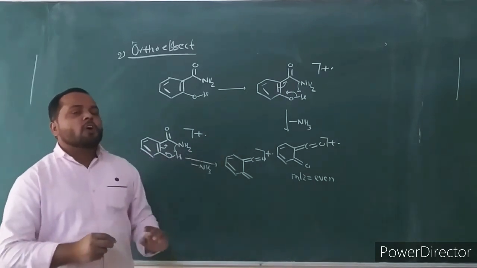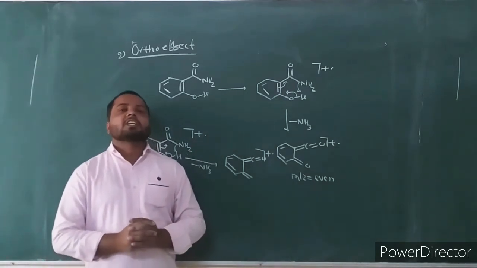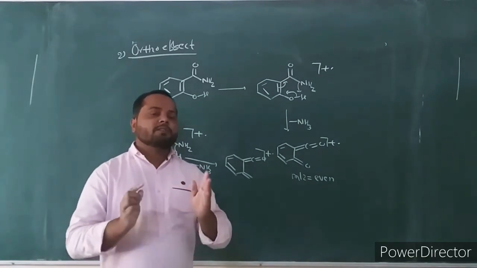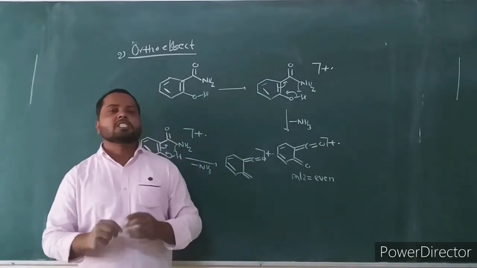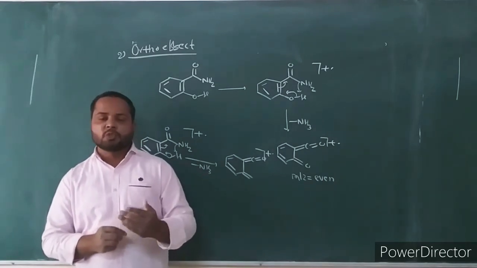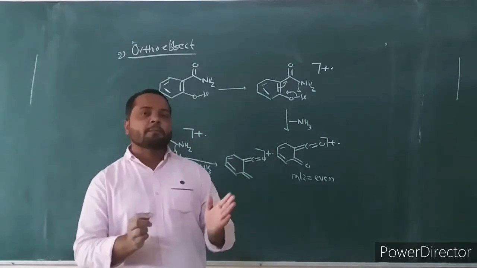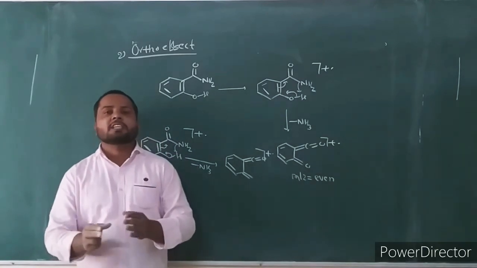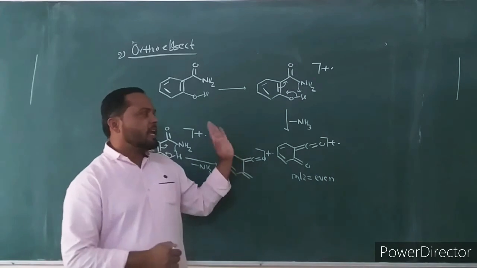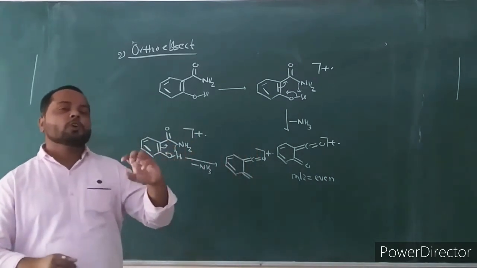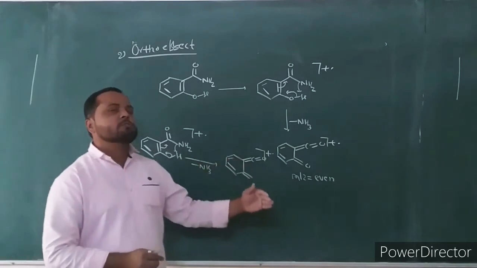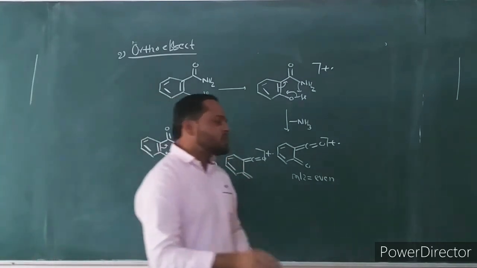It is useful to distinguish the ortho isomer from the meta and para isomers. Ortho effect fragmentation is useful to distinguish ortho-substituted aromatic acid, ester and amide from their corresponding meta and para isomers. This is the important application.